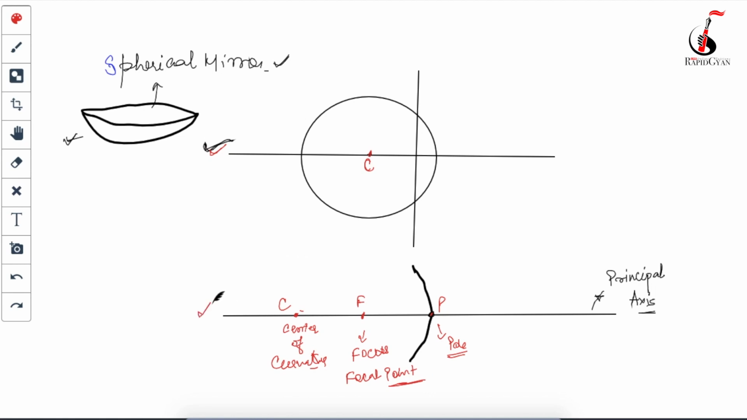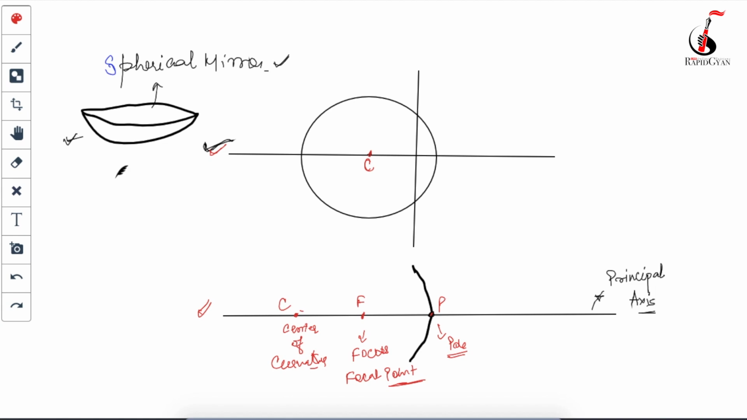What is the principal axis? The principal axis is the line passing through the center of the sphere from which this spherical mirror has been taken. P is the pole, the point at which your principal axis is intersecting the spherical mirror. C is the center of curvature of the sphere from which this spherical mirror has been separated. F is the midpoint between your center of curvature and pole.